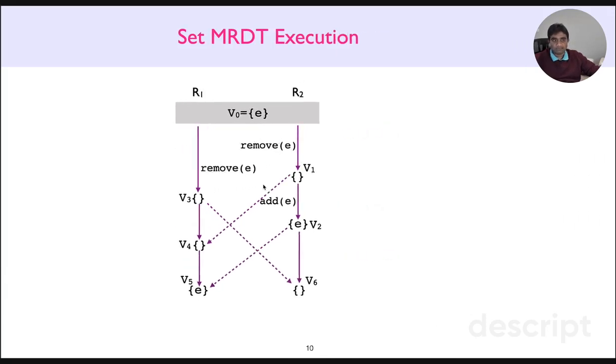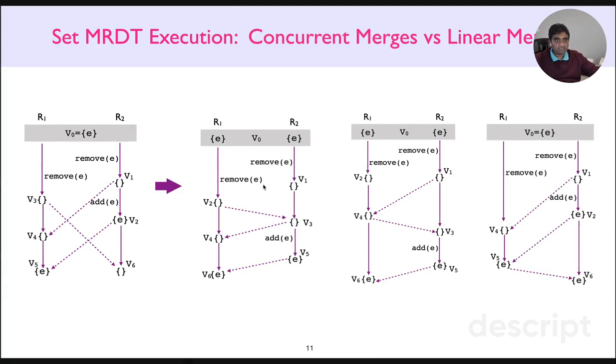In this particular example, we can linearize merges in three different ways, either by ordering R1's merge before R2's merges, or between R2's merges, or after R2's merges, right? So these lead to three different executions with linearized merges. However, all the executions have the same, quote unquote, advent semantics, resulting in a convergent final state containing a singleton set E, right? So the key takeaway from this exercise is that by linearizing merges, it is possible to ensure convergence without constraining how and when individual operations such as add and remove are executed, right? That's a key observation.